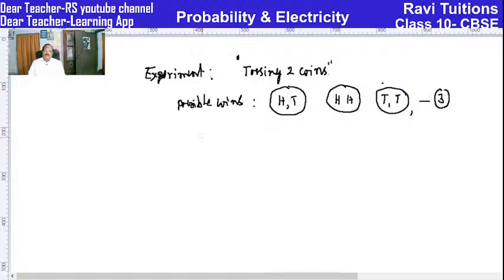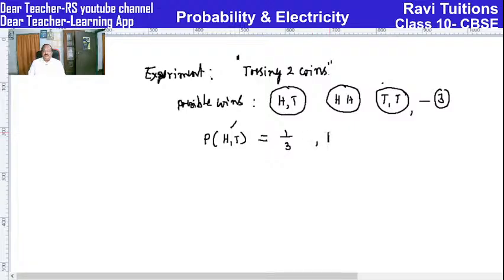So then number of events happen. That means, for example, probability of the event HT is equal to only 1. So 1 and total outcomes is 3. So favorable outcomes for HT is only 1. So 1 upon 3.